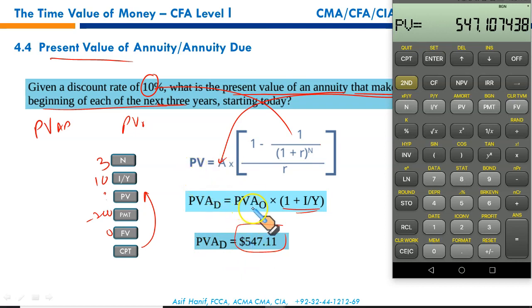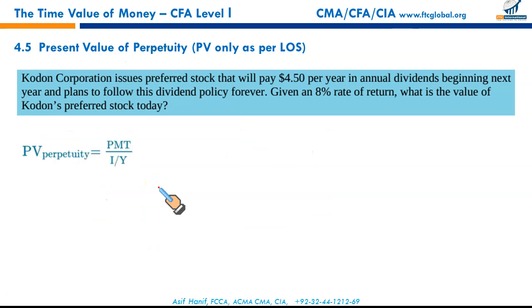Otherwise, you may have to calculate the ordinary annuity, then multiply with this. So we can simply use the calculator function, annuity due, and we can simply plug in the numbers to get our result. Moving on to another question.